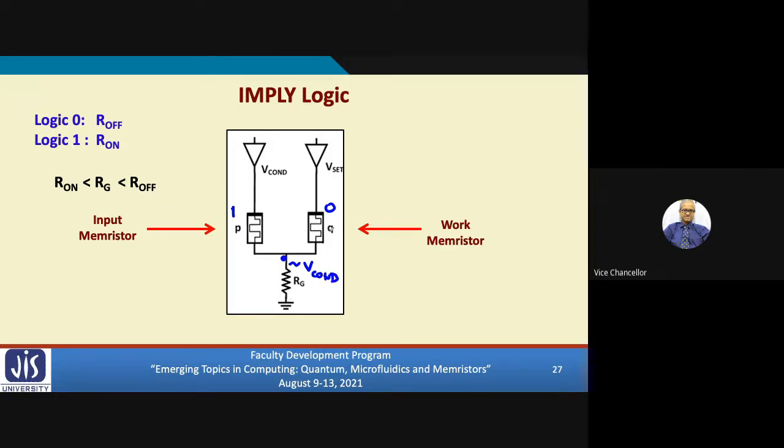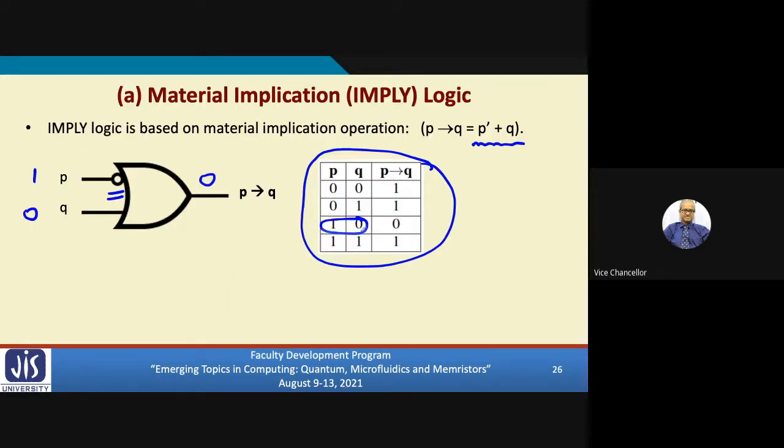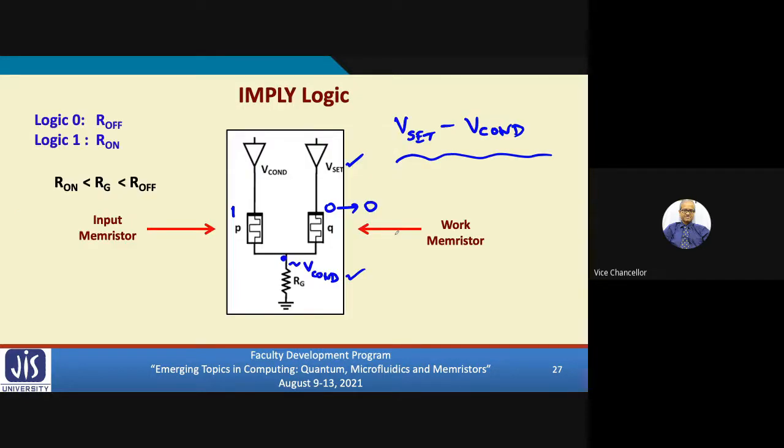You think of Q. Q, on one side you have VSET, other side you have Vcon. So across the device you have a voltage VSET minus Vcon. This is not sufficient to change the state. So it will remain at 0. So you see, if you look at the truth table before, 1, 0, it will remain at 0. For all other cases, there will be a conducting path, the output memristor will change state. Simple. Just two memristors and a resistance we can employ.